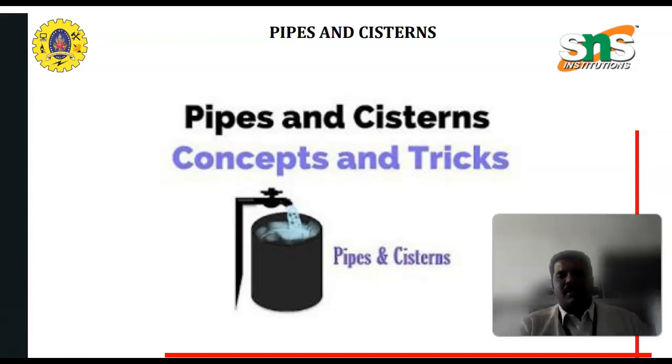So here we are going to see quantitative aptitude. Under that particular topic, we are going to see the subtopic named pipes and cisterns. Pipes and cisterns: we will see how various concepts and tricks can be useful to solve pipes and cisterns problems. We will see one by one.